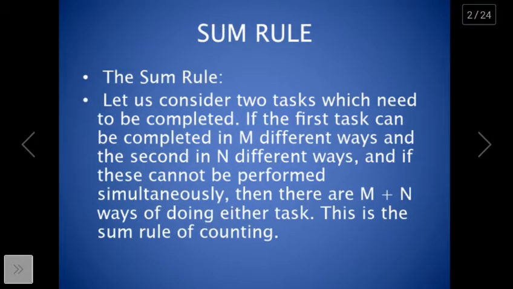Sum rule. Let us consider two tasks which need to be completed. If the first task can be completed in m different ways and the second in n different ways, and if they cannot be performed simultaneously, then there are m plus n ways of doing either task. This is the sum rule of counting.